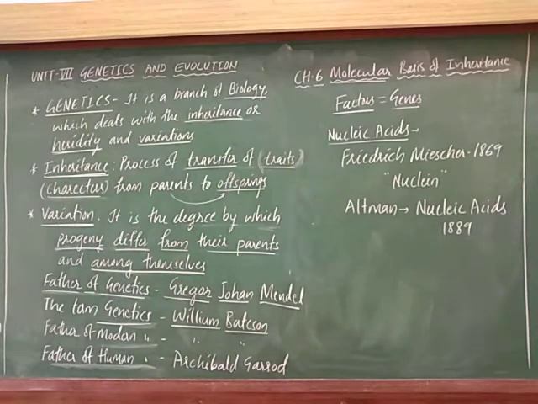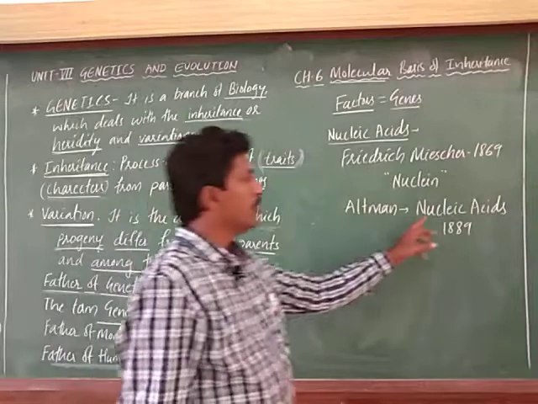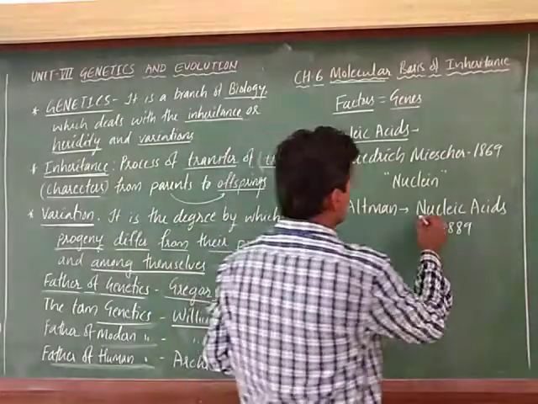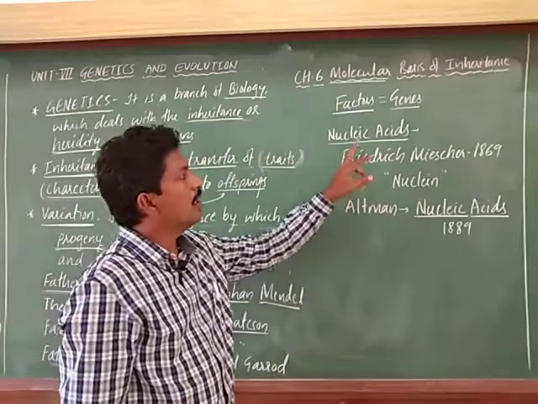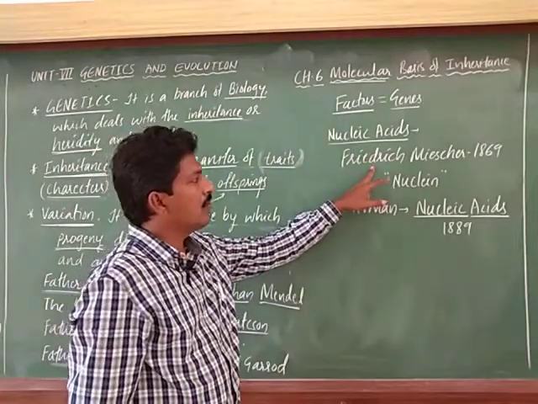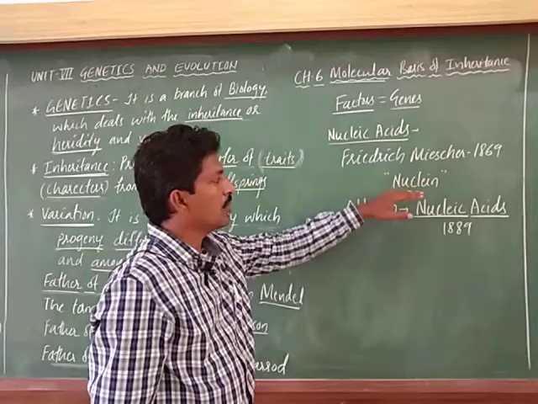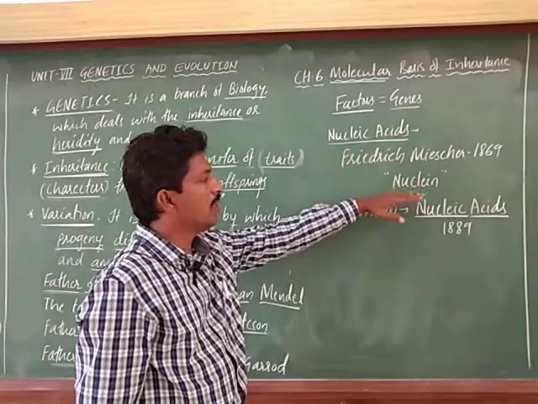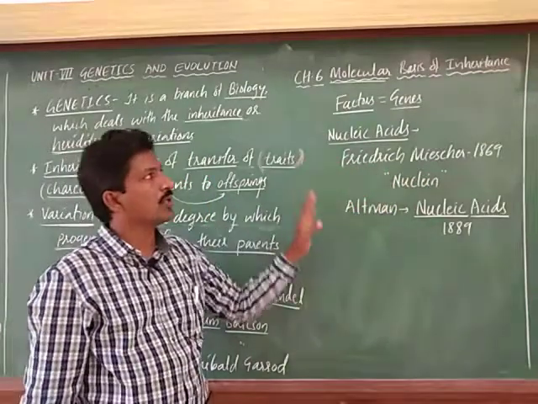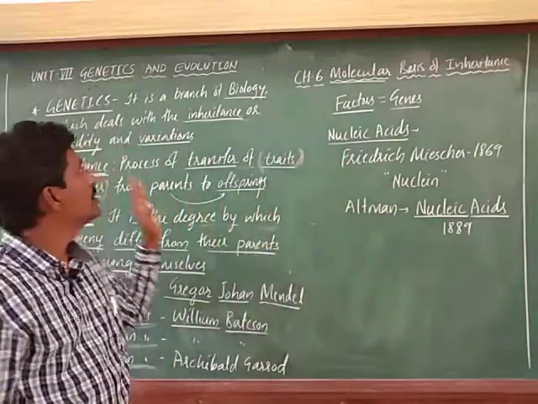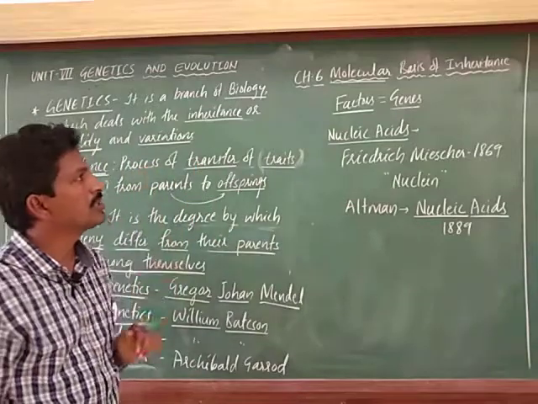So Altmann gave the name nucleic acids, and it was first discovered by Friedrich Miescher, who called it nuclein. This is the introduction to this unit and to molecular basis of inheritance.